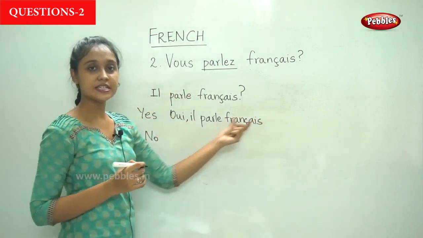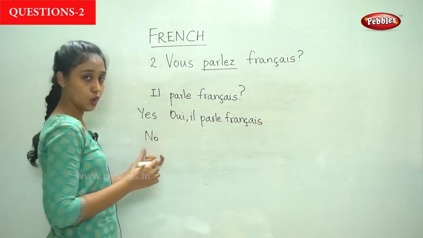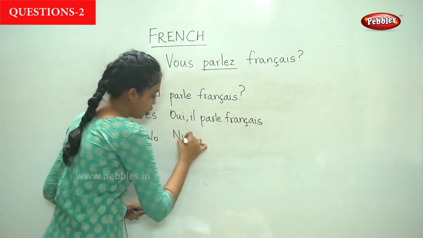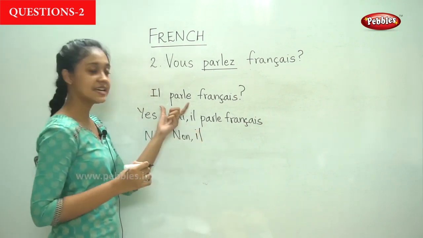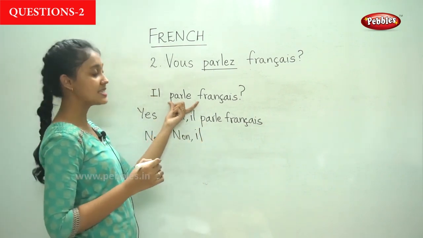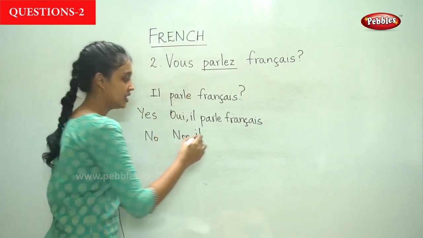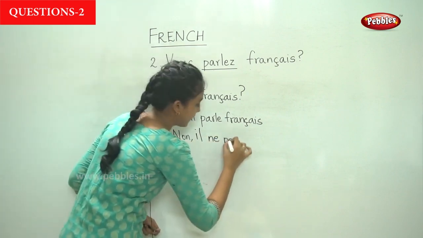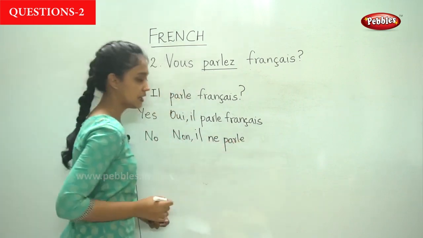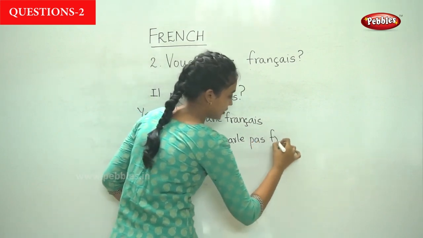If your answer is no, it would be no, he doesn't speak French. To make this a negative sentence, I told you, you must add ne before the verb and pas after the verb.